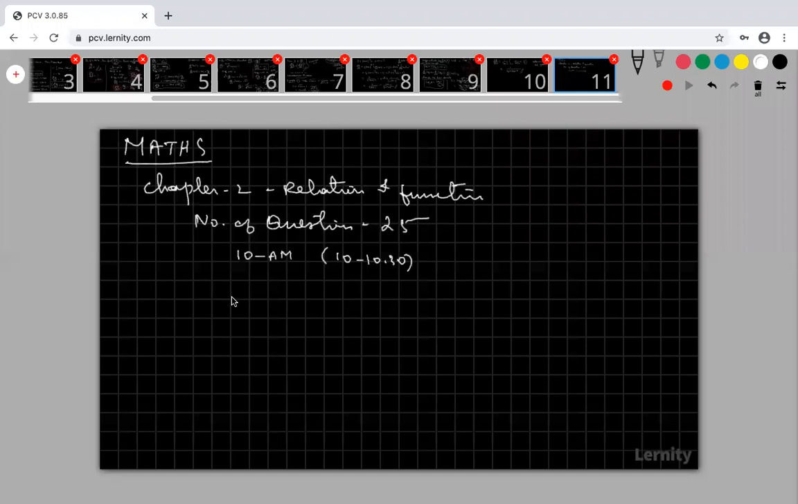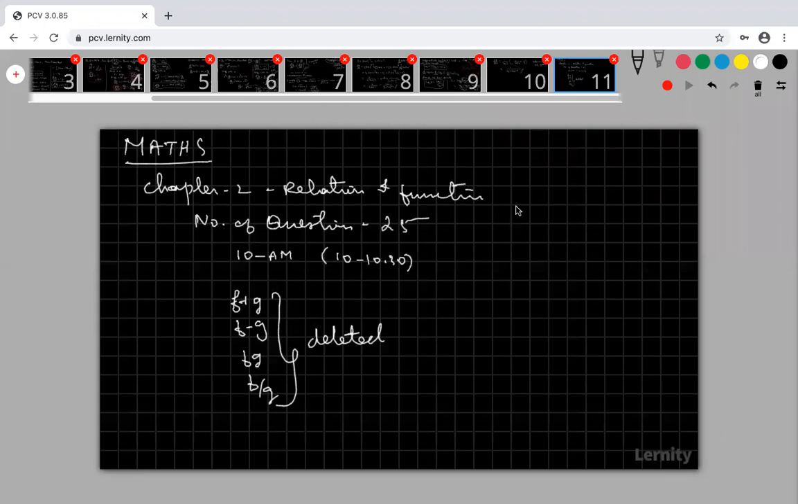The deleted portion is the sum of two functions, that is f plus g, f minus g, fg, and division of functions. This type of algebra of functions is deleted: sum, subtraction, multiplication and division of two functions. So you don't need to concentrate on this.